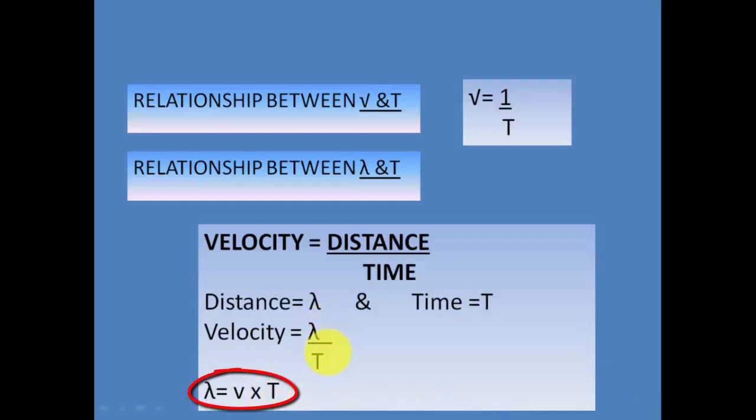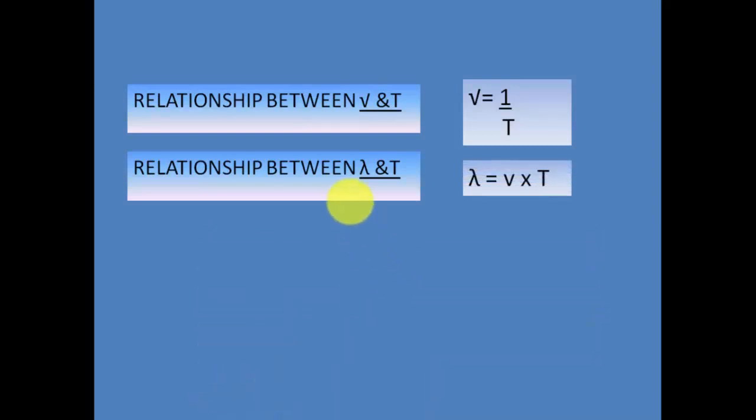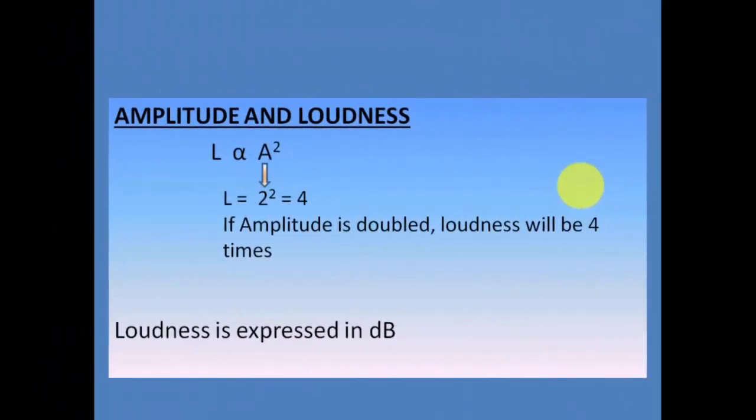So we can say lambda is equal to velocity into time period. Hence the relationship between lambda and time period is lambda is equal to velocity multiplied by T, that is time period. So these are various relationships which you must know in order to calculate. If the values are given, then you must be able to calculate what is mu and what is lambda.